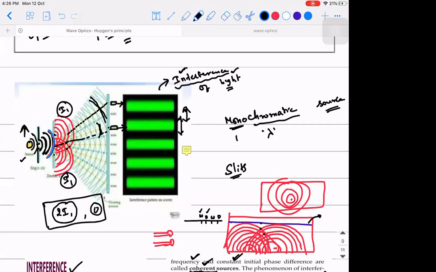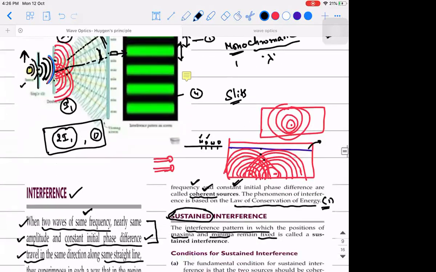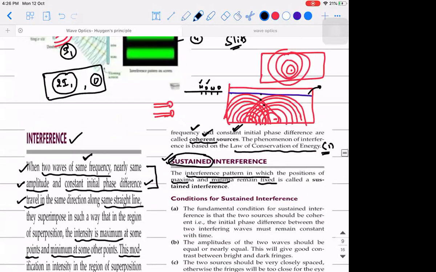Or I would be interested to know the difference between the first dark spot and the fourth dark spot. If I have to measure all these distances with a scale, you can measure these values only when there is a fixed quantity on the screen. Something should be fixed. If it is moving, you will not know where to keep the zero of the screen. So that is why we need a sustained interference.